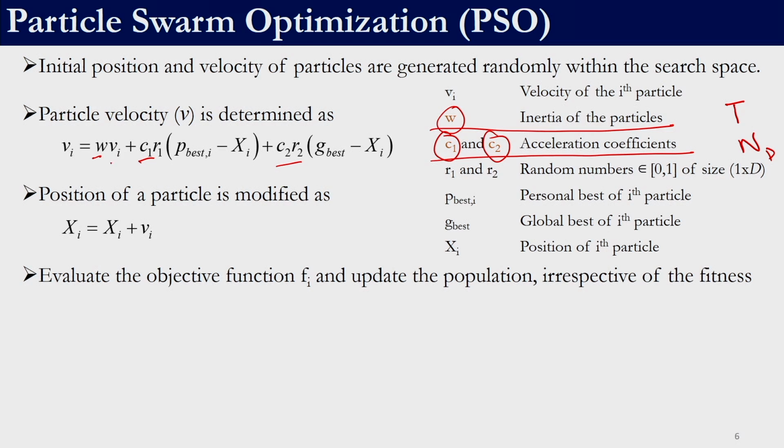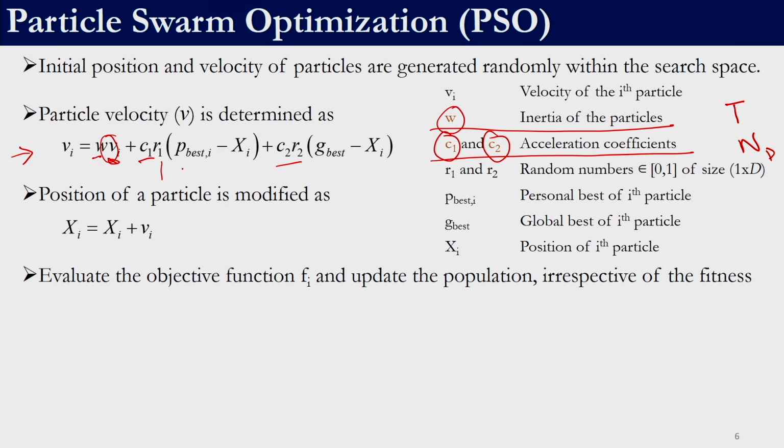So, here Vi is the velocity of the particular particle, right. This equation gives us a procedure to update the velocity. The current velocity will be a function of the previous velocity. That is why this term velocity appears over here, right.